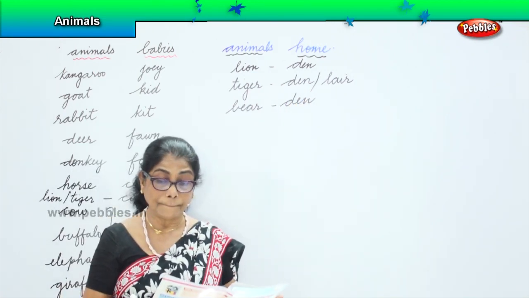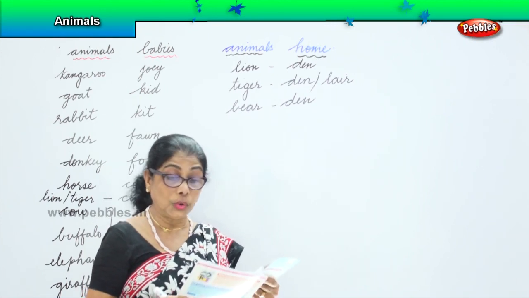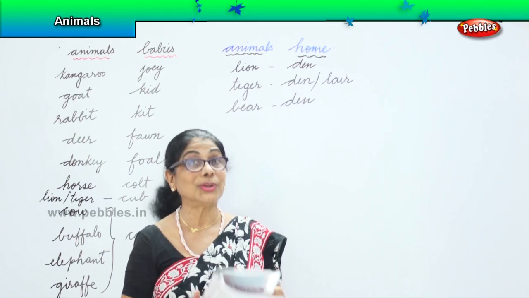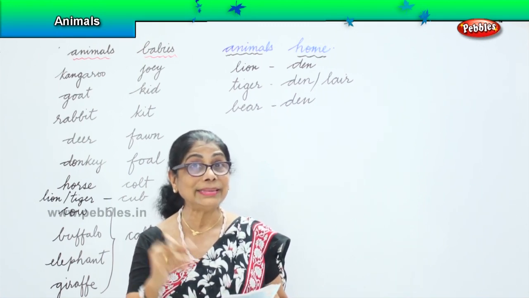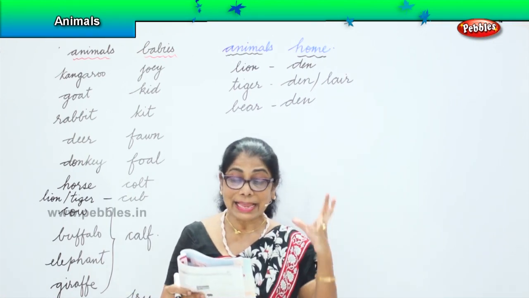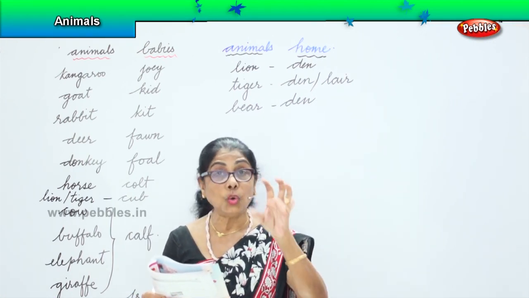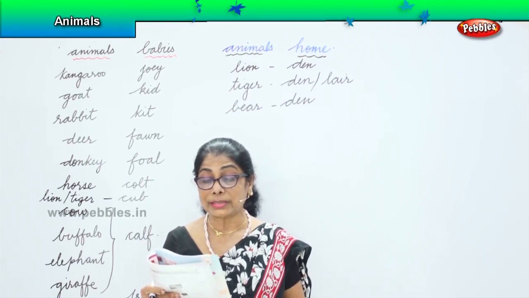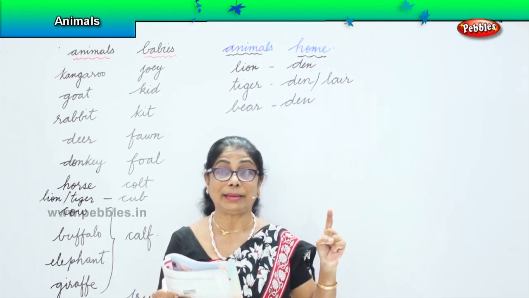Alright? Now, a baby of a gorilla is called a cub. A monkey's baby is an infant. They say rabbits always live in groups. More than half the world's rabbits live in North America.